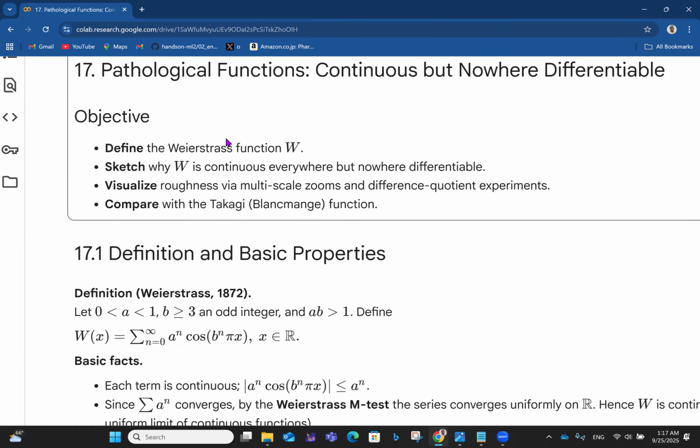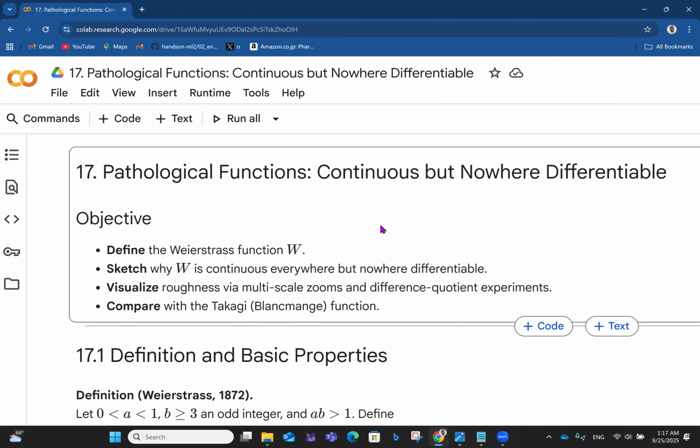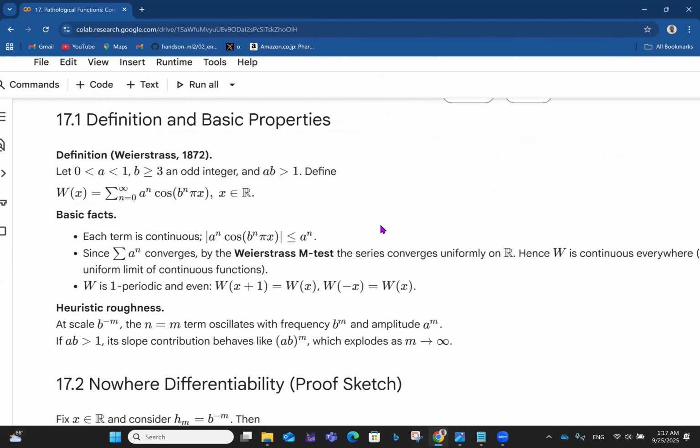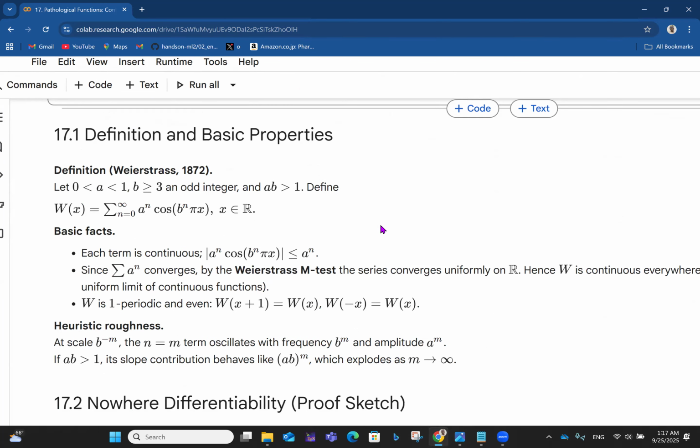First of all, we define the Weierstrass function W, and then we sketch why W is continuous everywhere but nowhere differentiable. We visualize roughness via multi-scale zooms and difference quotient experiments. Then we'll compare with the Takagi blancmange function. So straight to the point, we have definition and basic properties.